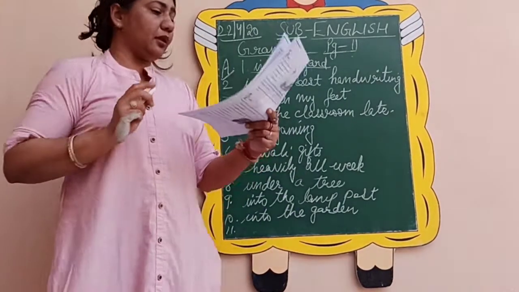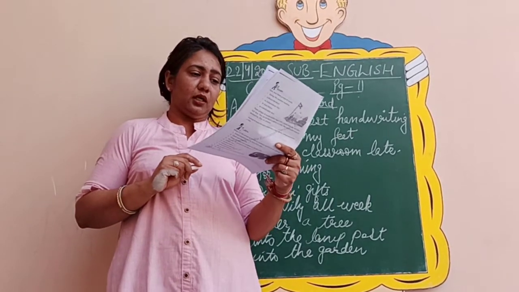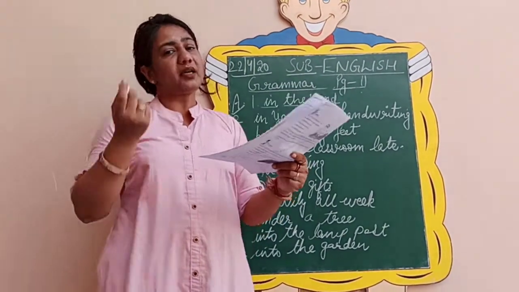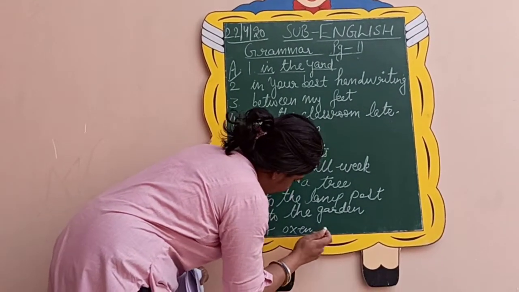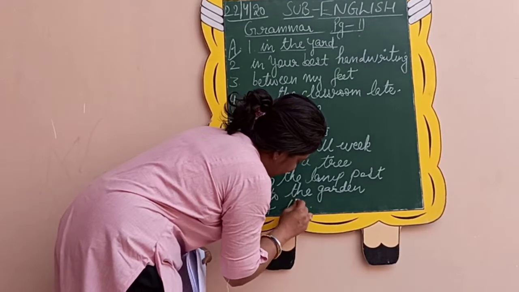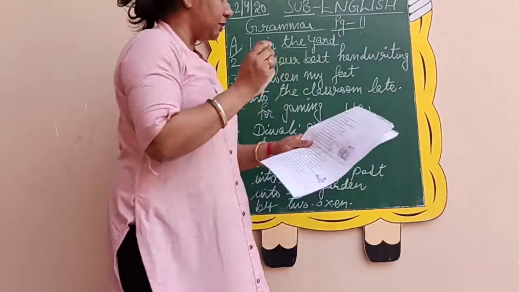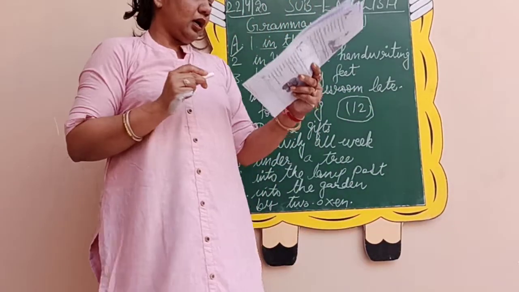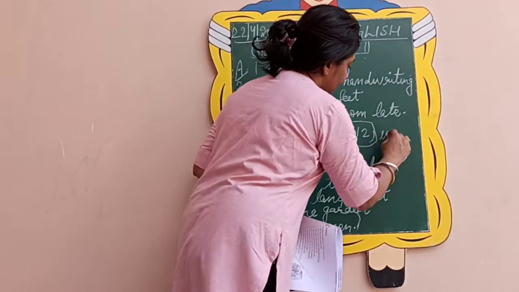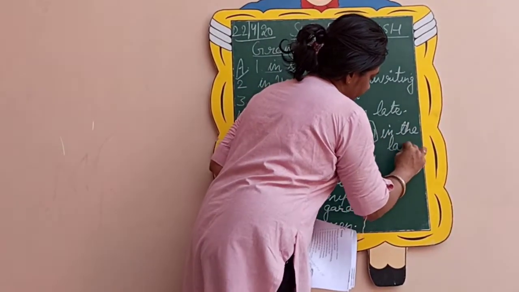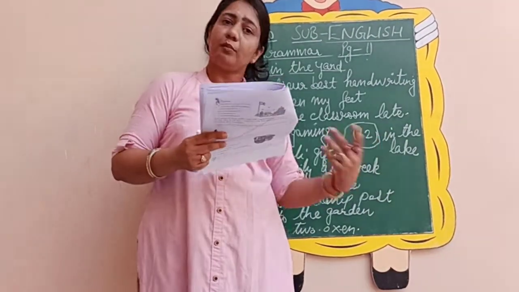Okay, coming to the 11th one. The cart was pulled by 2 oxen. So here, pulled is your main verb. By 2 oxen is your phrase. Coming to the 12th one, I will write it here. Please note it down correctly. The children were swimming in the lake. Again, in the lake is your phrase, a prepositional phrase. In is your preposition.